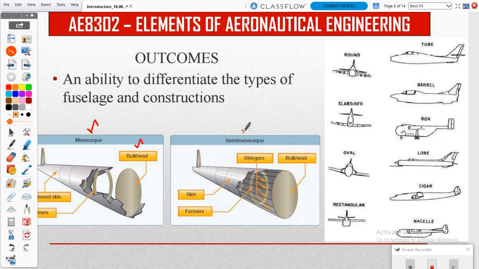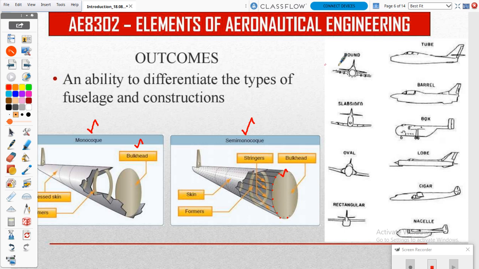But in the semi monocoque we are surrounding the circumference of that circular plate, we are fixing some steel rods. So that type of structure will be a semi monocoque. So we can learn the difference between these two structures, and which one gives better safety. So that point also you can learn from this subject.